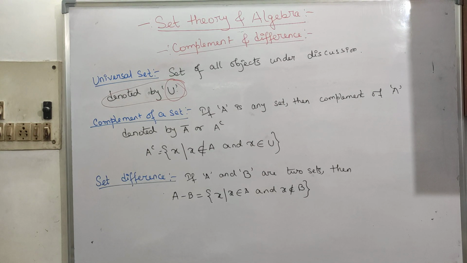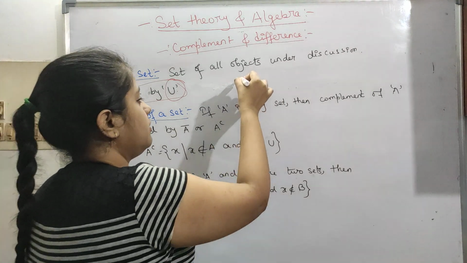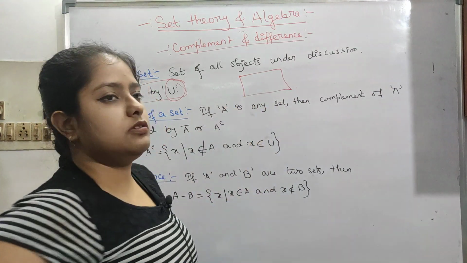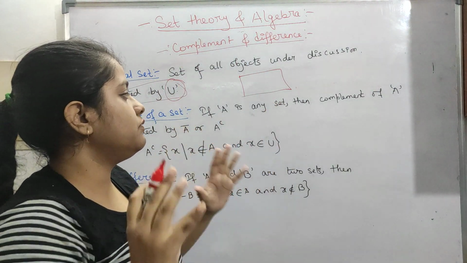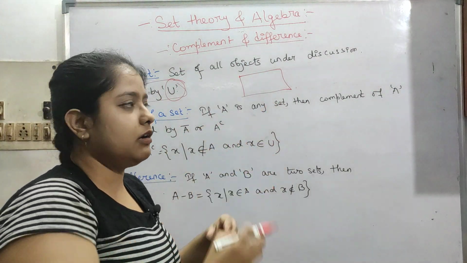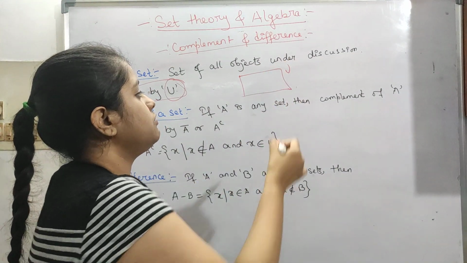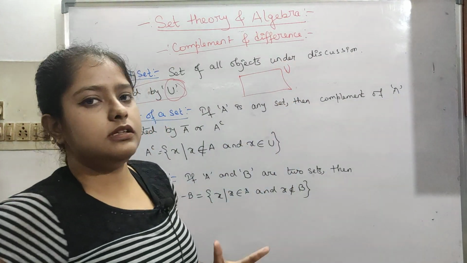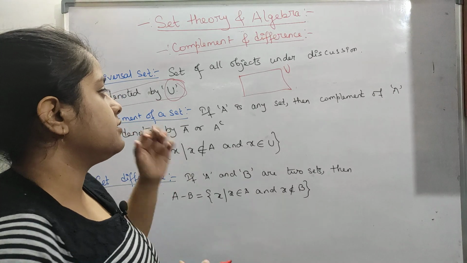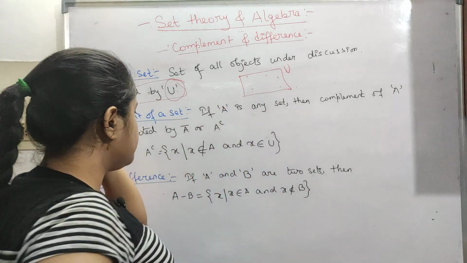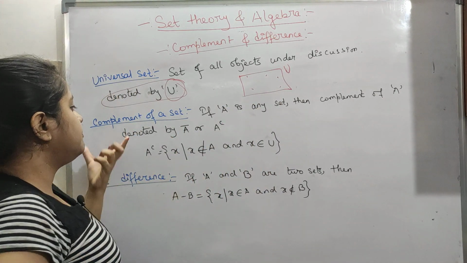In our mathematical logic, if we take the whole universe as this, and we are taking a part of it, let's say this is our universe containing all the sets, like this. Now, the complement of a set.